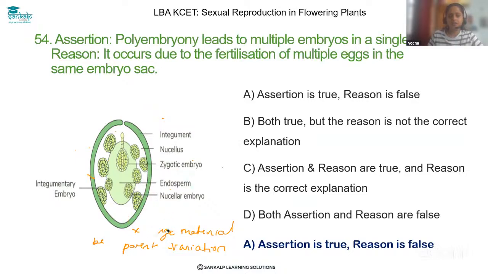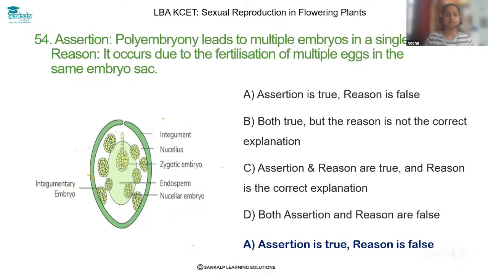Let's solve the question 54. Assertion: polyembryony leads to multiple embryos in a single ovule. Reason: it occurs due to the fertilization of multiple eggs in the same embryo sac.